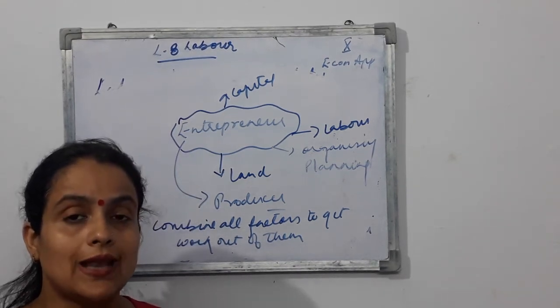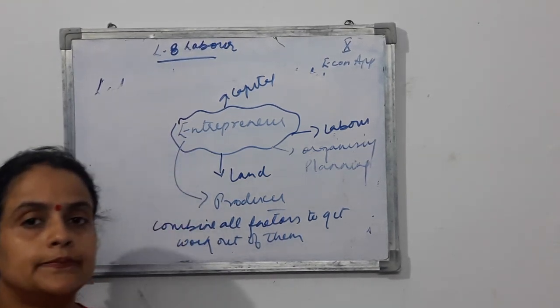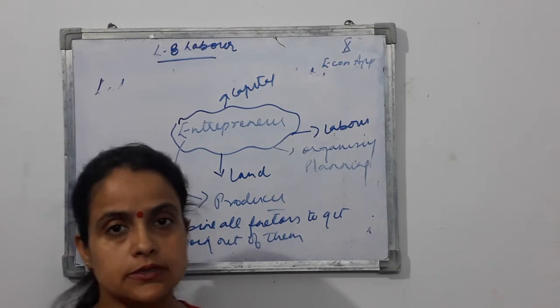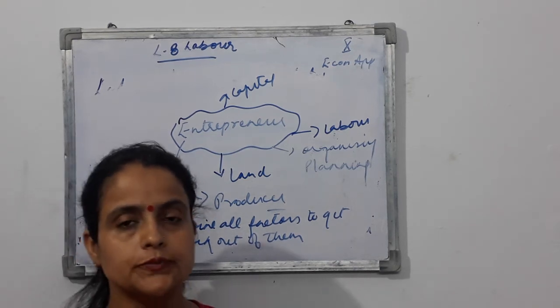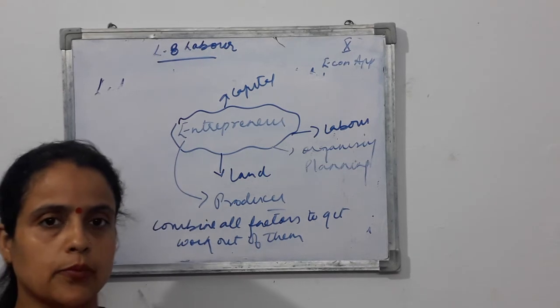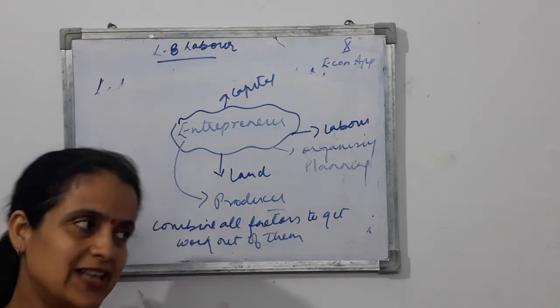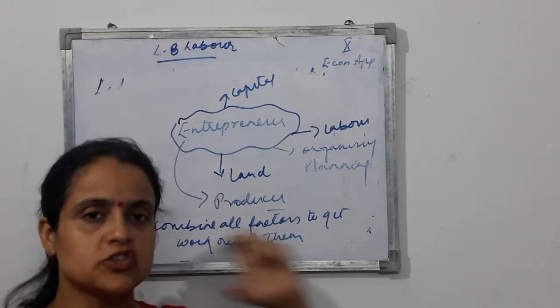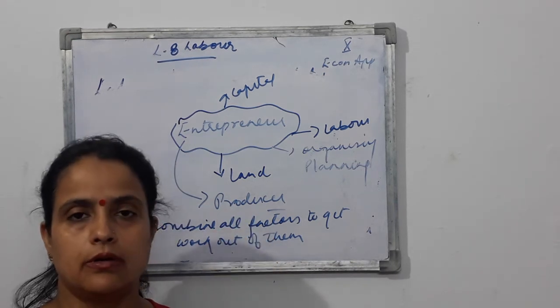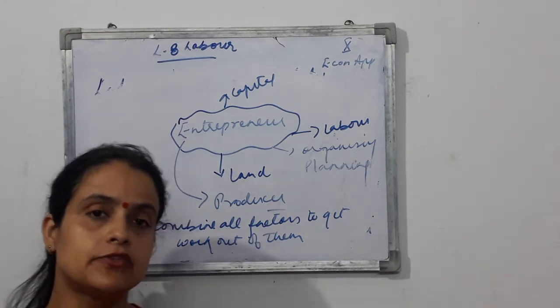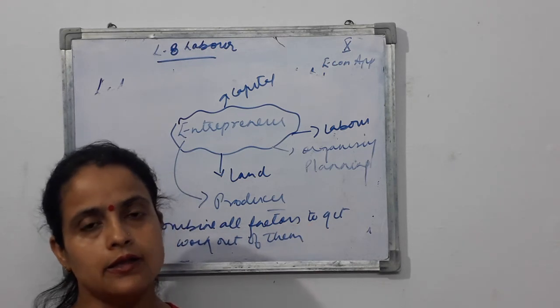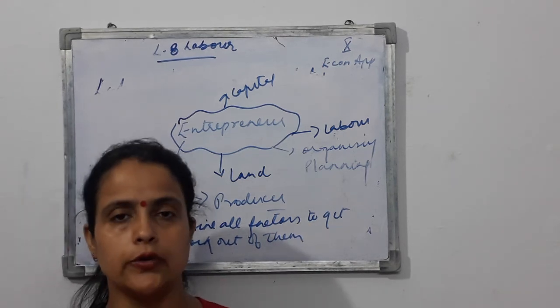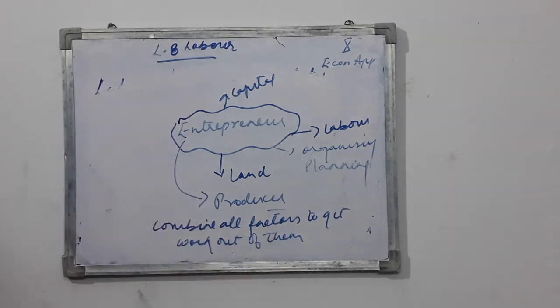Then we have labor as a special factor of production. Yes, of course, labor is a special factor of production. And then we read about the entrepreneur as a special labor. There is a difference between an entrepreneur and a normal labor. Now I have told you how you are going to justify your answer, your statements.